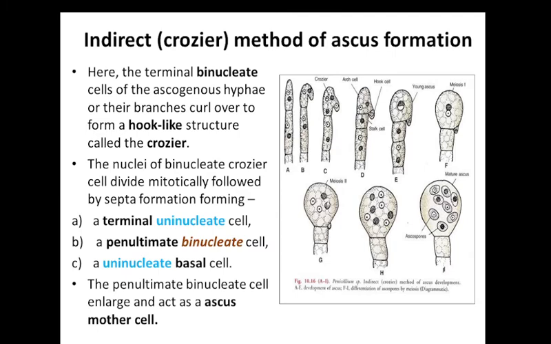In this diagram, it's clear. First, these two nuclei divide mitotically, and it forms four nuclei, and after that wall formation takes place. So it forms one uninucleate basal cell, one penultimate cell, one terminal cell. The penultimate binucleate cell enlarges, and it acts as the ascus mother cell.